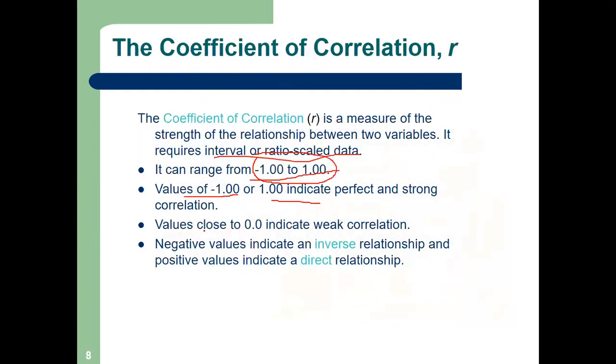Students, please pay your attention. Values close to 0. Suppose I calculate R and I get 0.1. What does this mean? Very, very weak correlation. Negative values indicate an inverse relationship. I have shown you price and demand. And positive values indicate a direct relationship. Okay, is it clear?